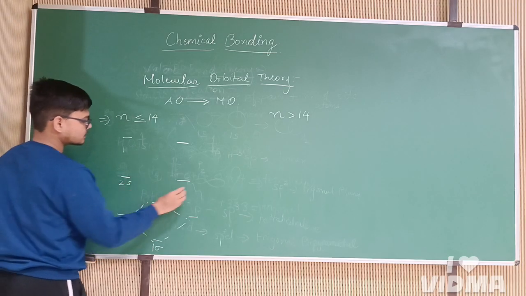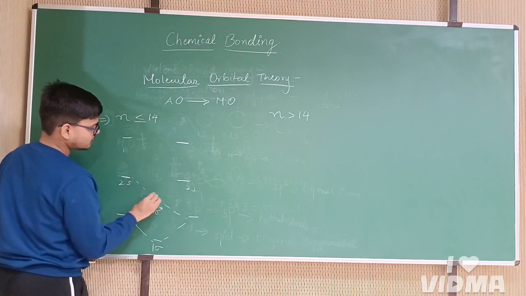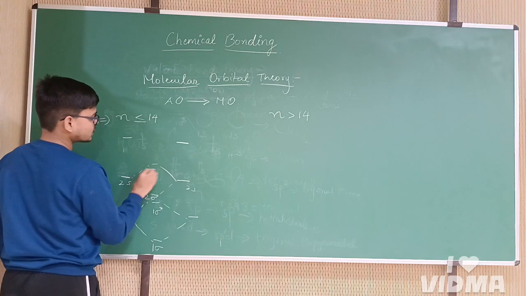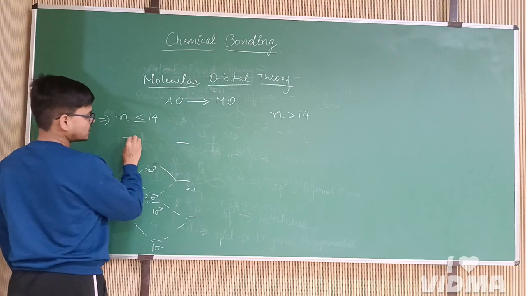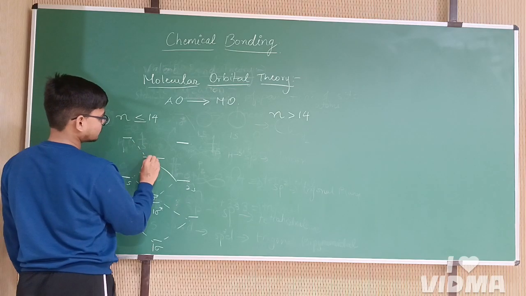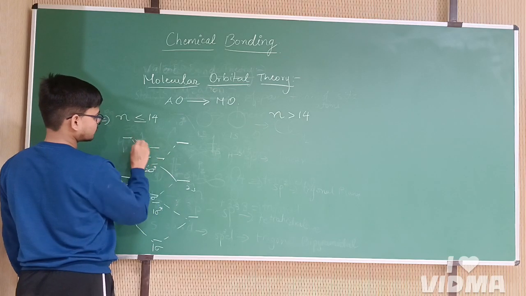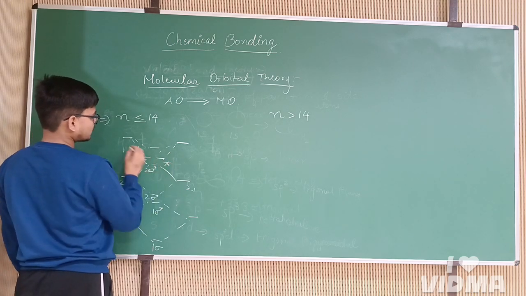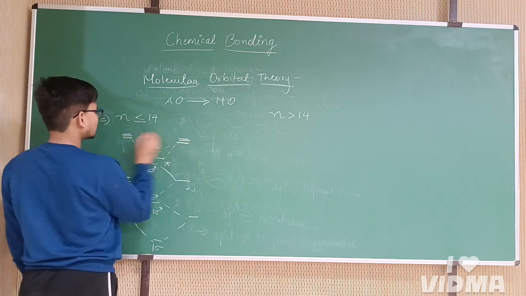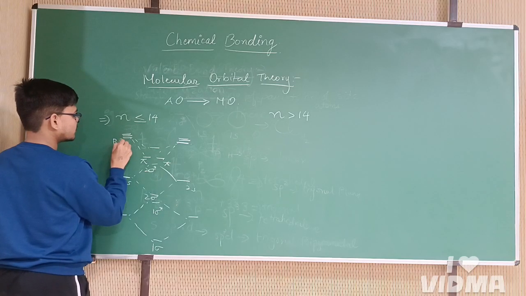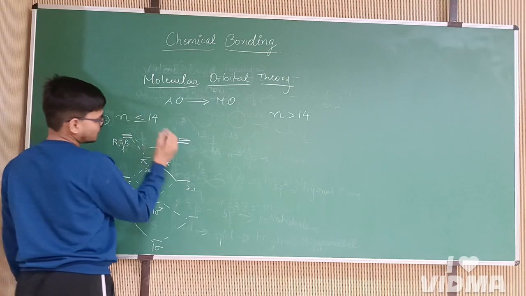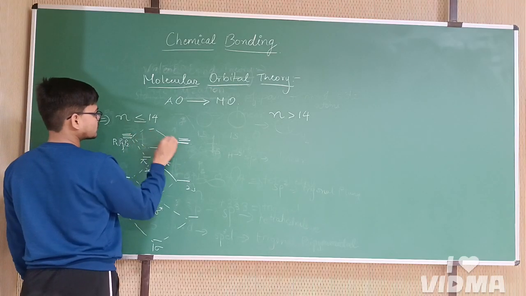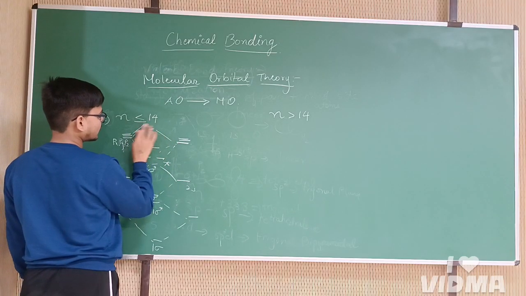Then 2s, 2 sigma, and 2 sigma star. And afterwards it will have pi, pi. These are the three p orbitals, which are px, py, and pz. And this is for another one, and this will be sigma, and this will be pi.